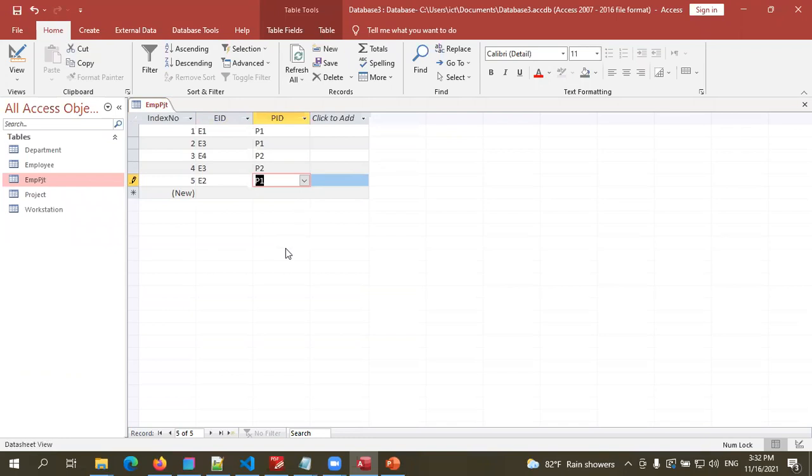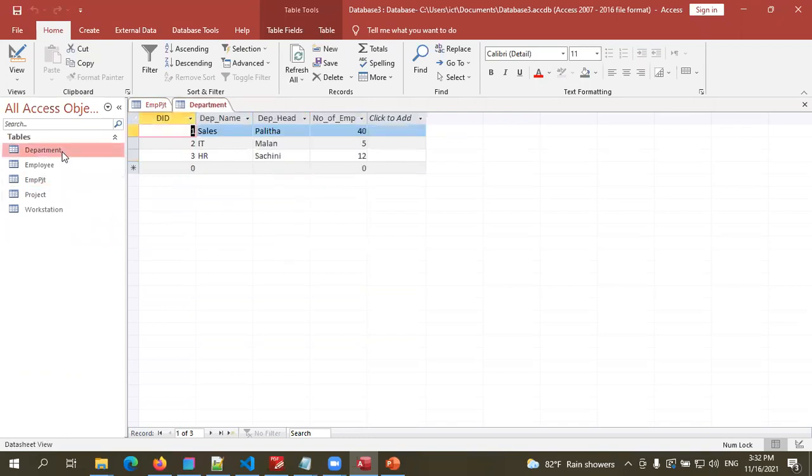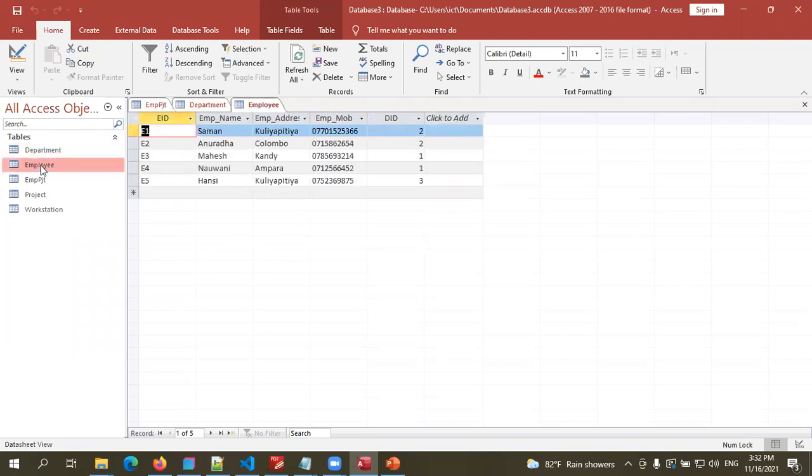See children, now we have data in these tables. And again, what you must understand, if there is a foreign key field in a table, we are not going to allow the users to enter data manually there. So normally what we do, we create a combo box and link that combo box to the relevant field of the table. For example, in this employee table, department ID is a foreign key. So then this field must contain only data which are already recorded in the department table.